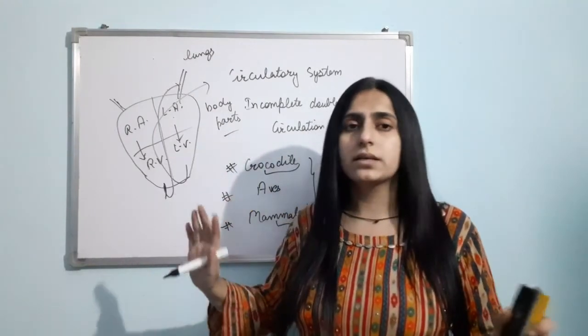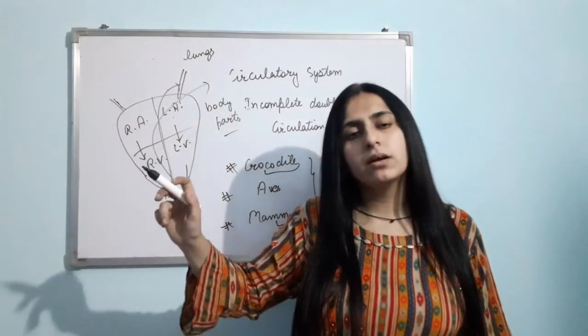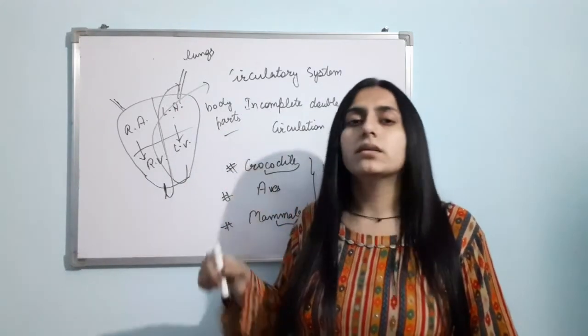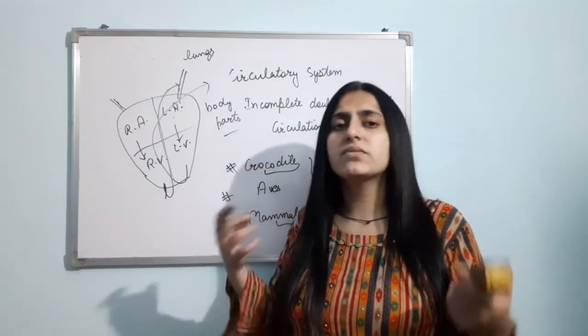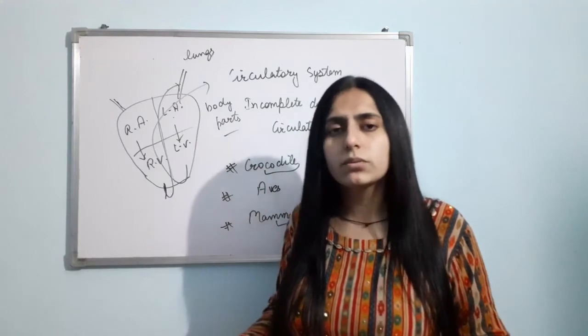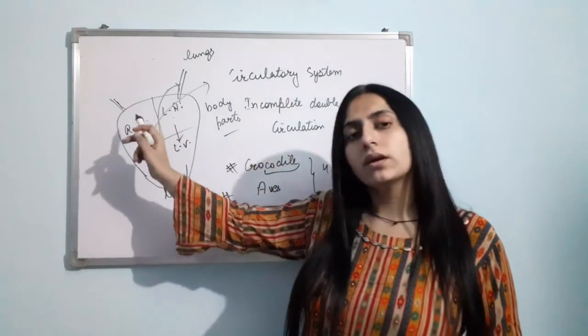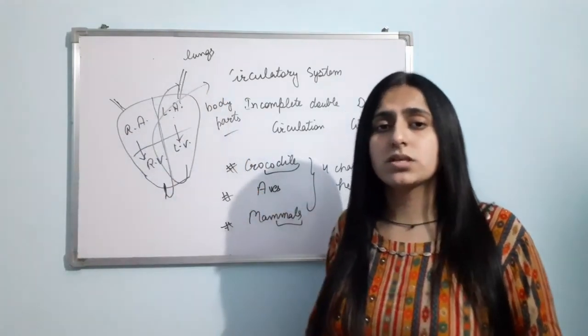They are not mixing. From the lungs, oxygenated blood comes to the left auricle, then left ventricle, then body parts. The body parts take oxygen and give CO2. Then that CO2-rich blood comes to the right auricle, then right ventricle, then the lungs again for oxygenation.